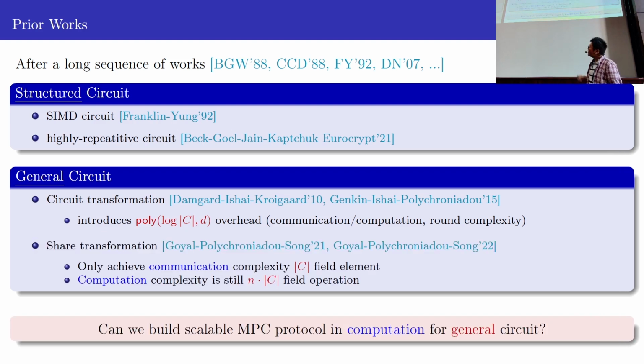On the other hand, the recent work by Goyal et al. introduced a technique called share transformation that allows you to do scalable MPC without this circuit transformation step. However, they can only achieve the communication complexity of order C field elements. On the computational side, they still need the overall computational complexity n times the circuit size C. So this begs the following question: can we build a scalable MPC protocol for general circuits that achieves scalable efficiency in the computation complexity?